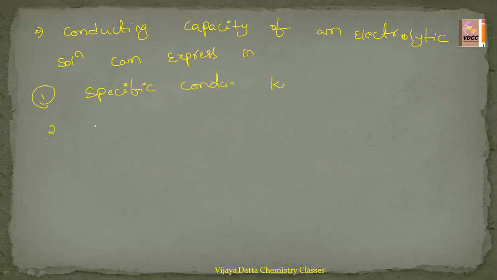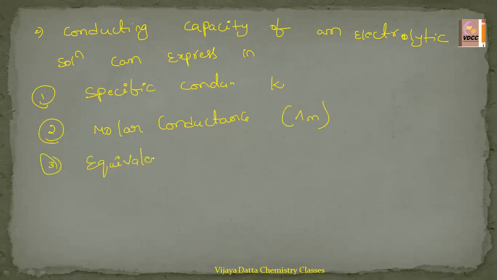Second one is molar conductance called lambda m, and next one is equivalent conductance called lambda e.